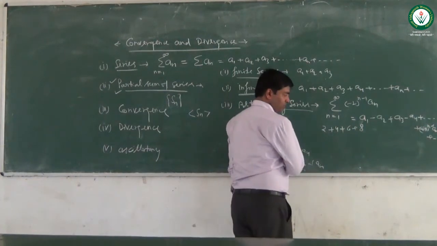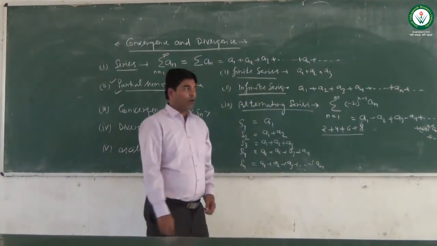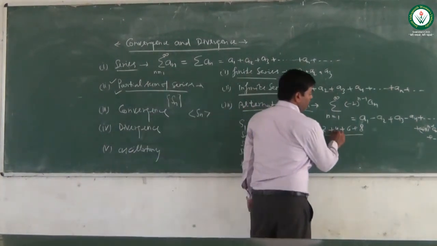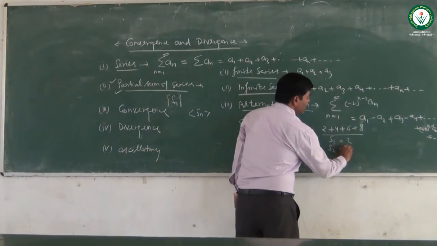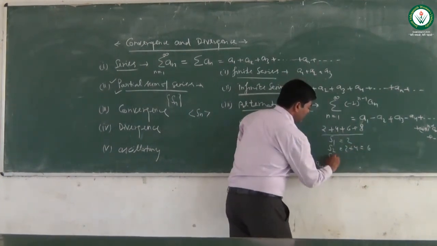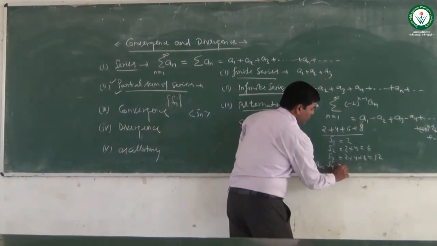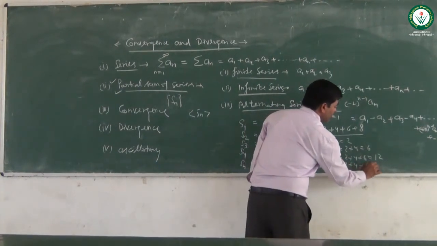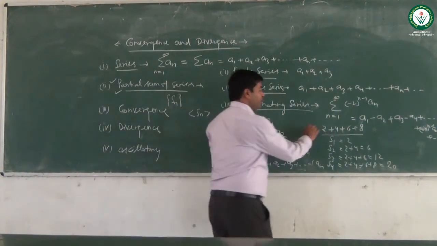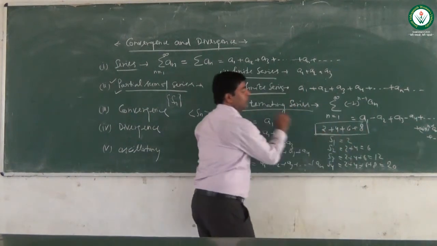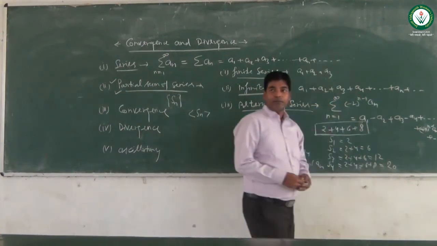This is a finite series, because there are only four terms. S1 is 2, S2 is 2 plus 4, which is 6, S3 is 2 plus 4 plus 6, which is 12, and S4 is 2 plus 4 plus 6 plus 8, which is 20. So we are able to give the result of adding the first four terms of this series, that is S4 equals 20.